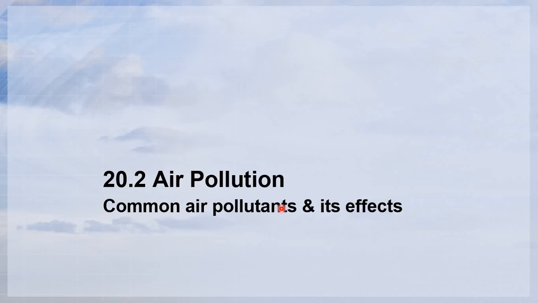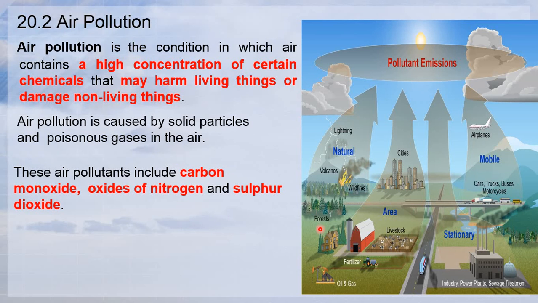Air pollution: common air pollutants and their effects. So what is air pollution? As you can see, this is the industry, the livestock area where you have the farmers or the animals, fertilizer, oil and gas. This is the forest, wildfires. This is the cities, where you have different kinds of vehicles, and also mobile vehicles, which means moving vehicles. So what is air pollution?